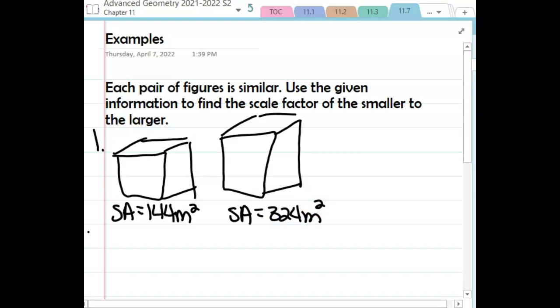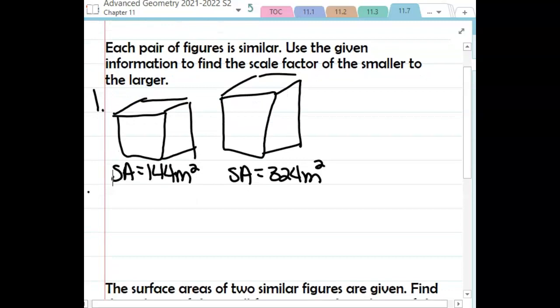What we are trying to do here is find the scale factor. So to find the scale factor, we need to first set up a ratio of the information that I'm given. Now we want to find the scale factor from the smaller to the larger, so when we're setting up our ratio, let's take the smaller number and write it over the larger number.